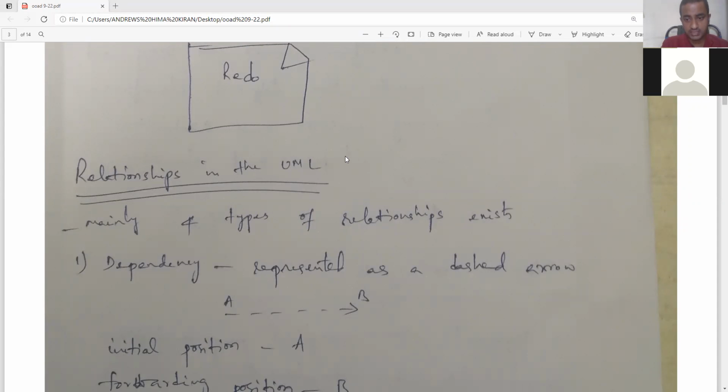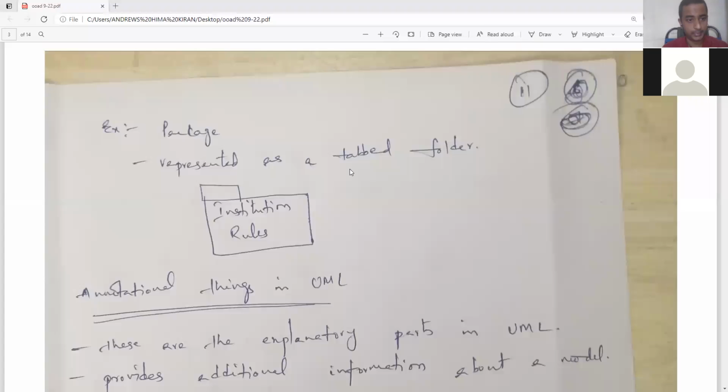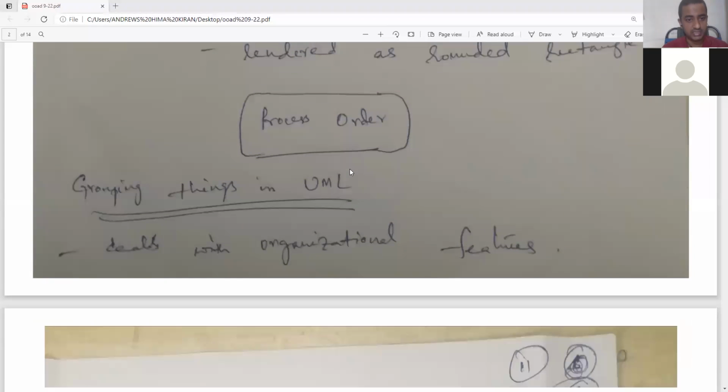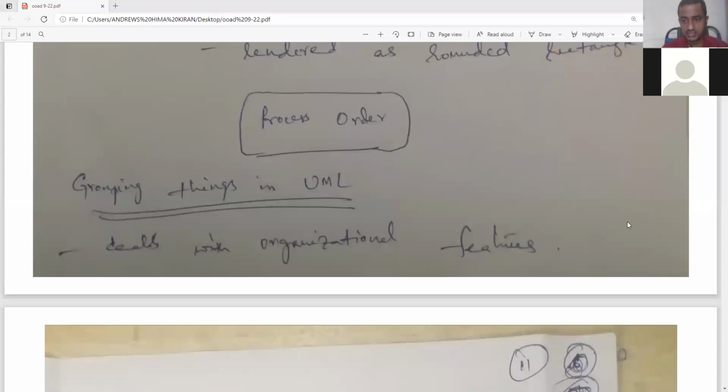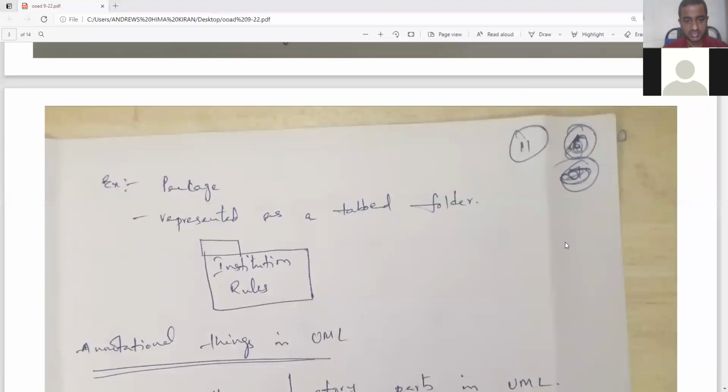In UML, let me explain grouping and annotation. If we go for grouping things in UML, it deals with the organizational features. The example which I gave as an organizational feature is institution rules.